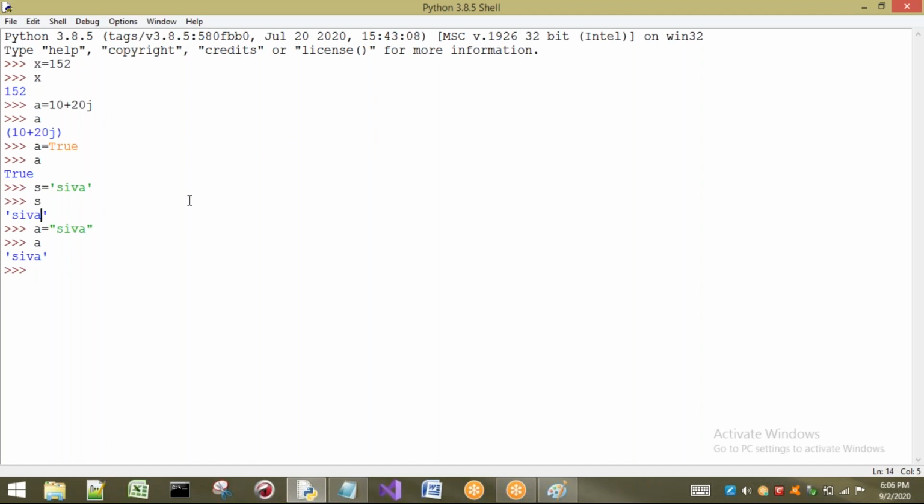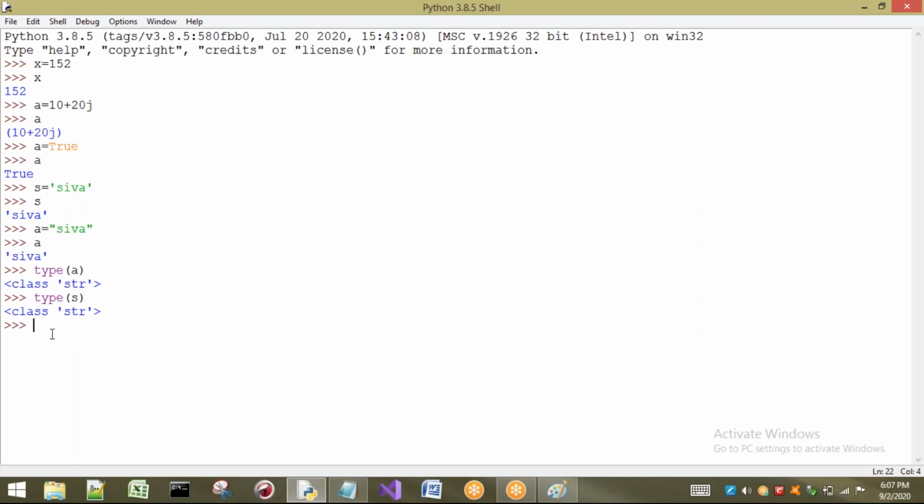But here you have to observe one thing. If you take double quotes or if you take single quotes, it is going to give single quotes only. Anyway, I will show you the type. I want to see the type of A. What is the type of A? str type. Let us see the type of S. So it is also str type.